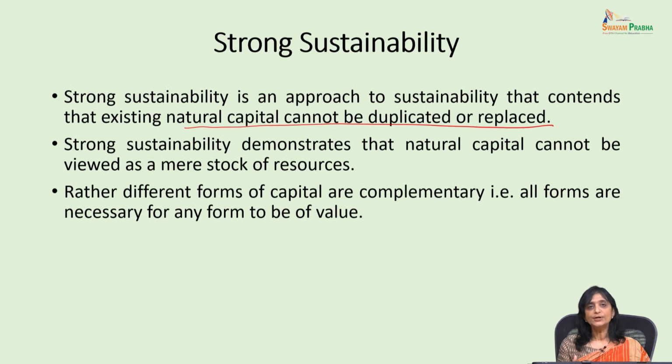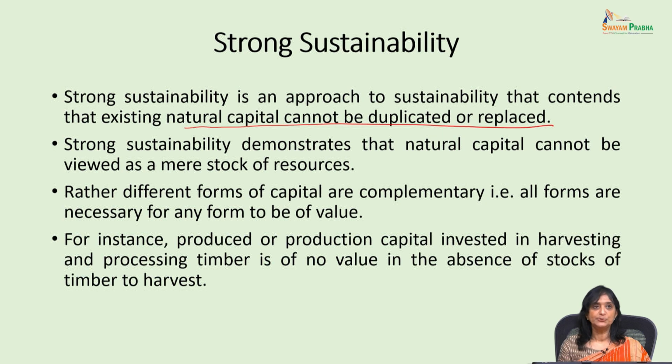But over a period of time, when there will be no coal in this mine, what will the man-made capital do then? So this means that all forms of capital, man-made capital, manufactured capital or natural capital, are all complementary to each other. All these forms are necessary for any form to be of value.